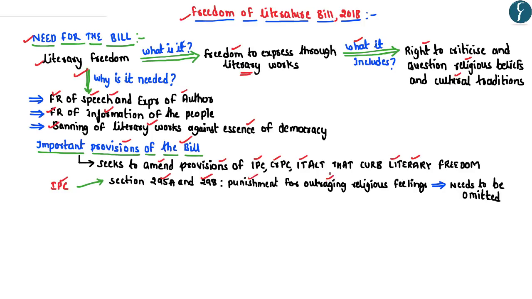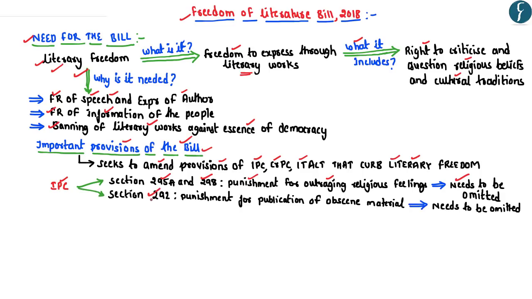So we can clearly see here that section 295A and section 298 of the Indian Penal Code curb the literary freedom of the authors in India, wherein there is a restriction on the authors for criticizing and questioning the religious beliefs. Hence, this particular bill seeks omission of section 295A and section 298 of the Indian Penal Code. Further, section 292 of the IPC provides for punishment for the publication of any sexually explicit or obscene material, which clearly goes against the literary freedom. Hence, this particular bill seeks to omit section 292.